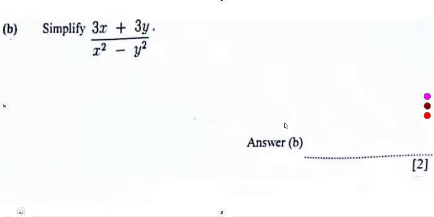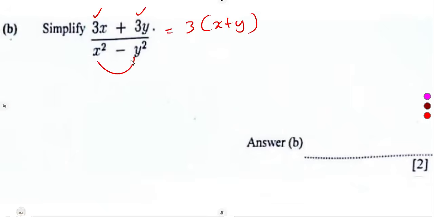Okay, 13b, simplify this. Given a fraction, what is it that is important here? Factorization. 3 is common on top, so you can factor out 3. That was going to be x plus y.